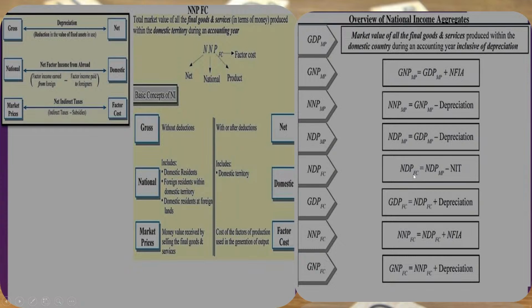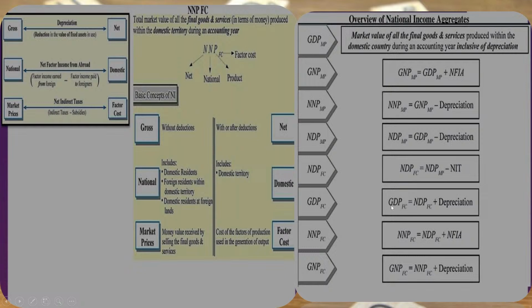In the fourth one, if we wish to get NDP at factor cost, we deduct NIT from NDP at market price. What does NIT mean? NIT stands for net indirect taxes. So whenever we deduct net indirect taxes from NDP at market price, we get NDP at factor cost.